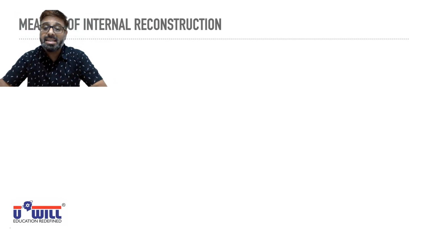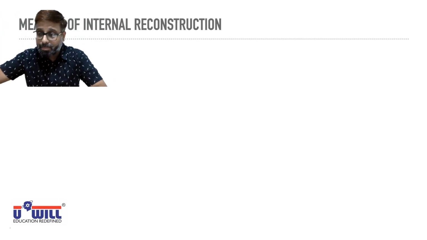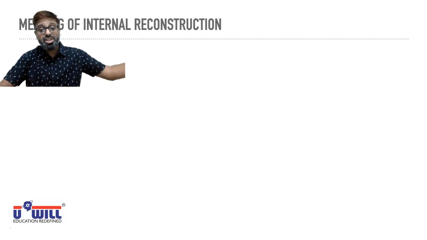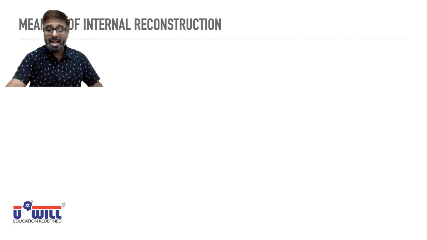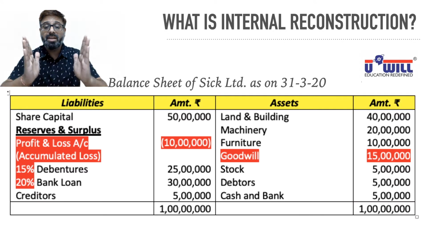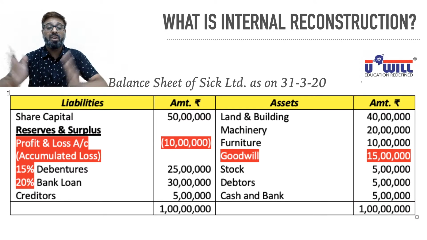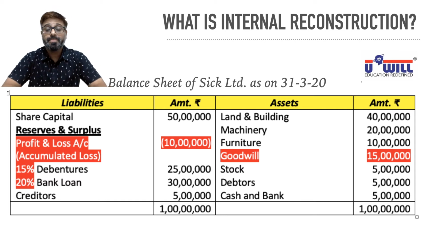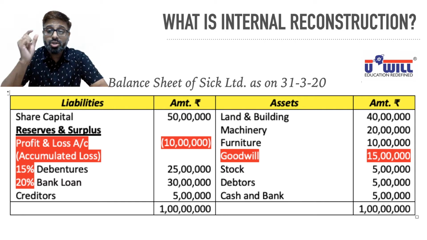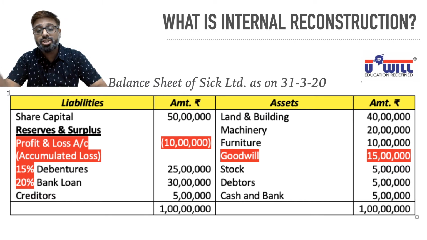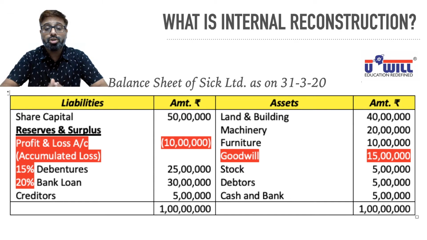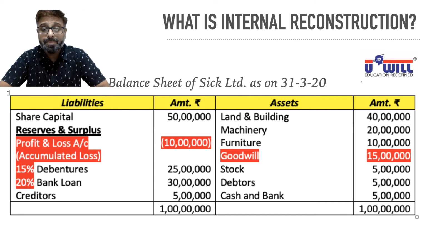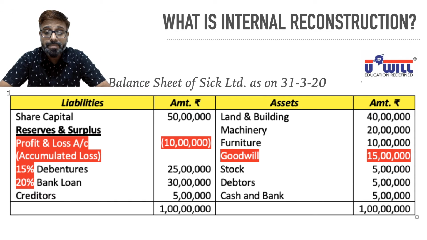Making changes in the assets, overvalued assets bringing at proper value, making changes in the liabilities, everyone will sacrifice, bringing them down to proper value, and as a result, the company will be having true and fair view of its state of affairs. Did you all understand this portion? So internal reconstruction, okay, in such a way that the balance sheet will henceforth show true and fair view of state of affairs. Now, what are the benefits of internal reconstruction?